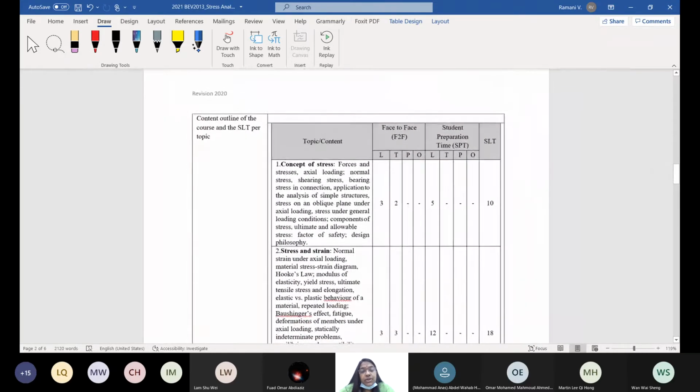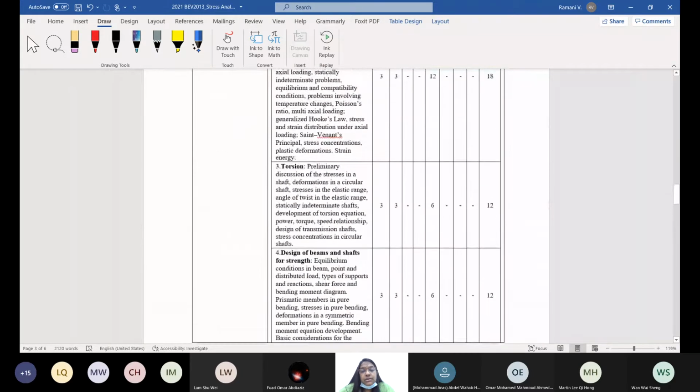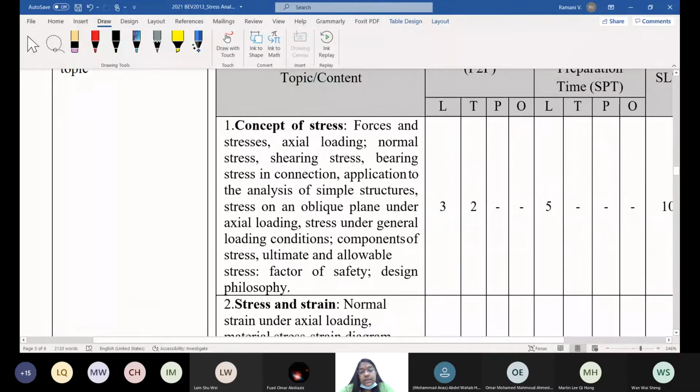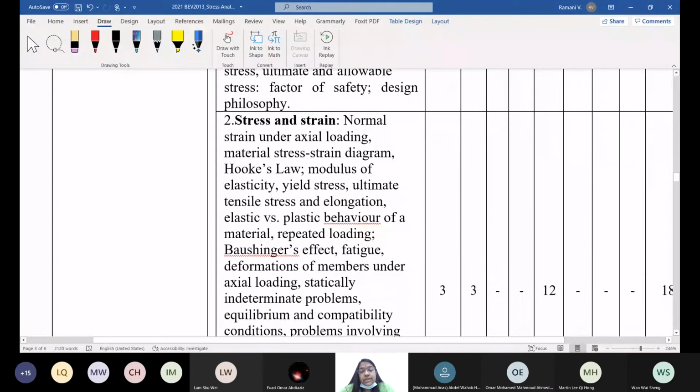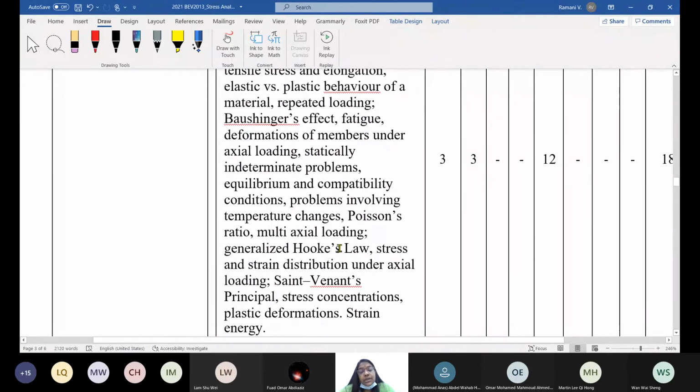Okay, coming to the chapters, you have 7 chapters. Number 1, concept of stress, all about stress. Understanding stress, calculation of stress, types of stress will be there. Stress and strain, next component, strain, and then the relationship between stress and strain, profiles, true strain. Also we will calculate, if you have time, the true strain, which is most important for engineers to know, and the corresponding failures, different critical points, right?